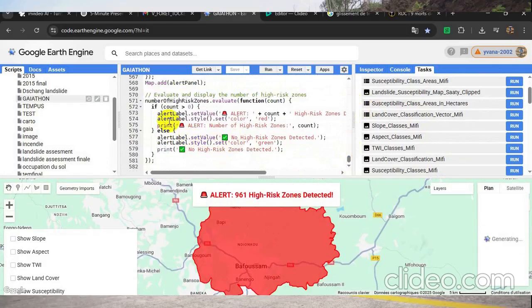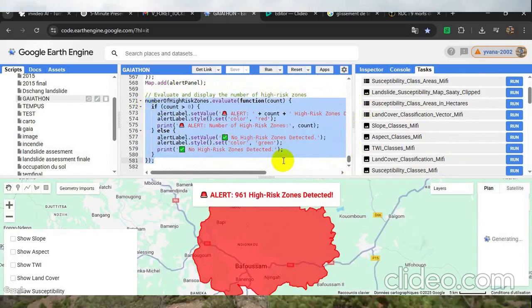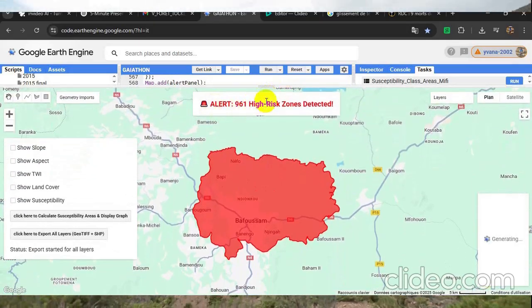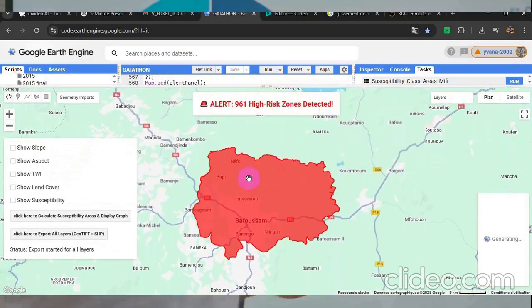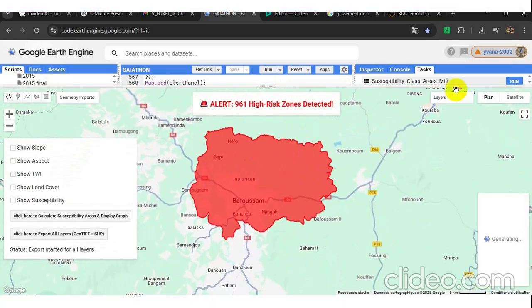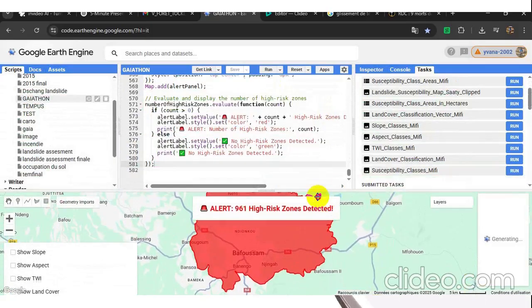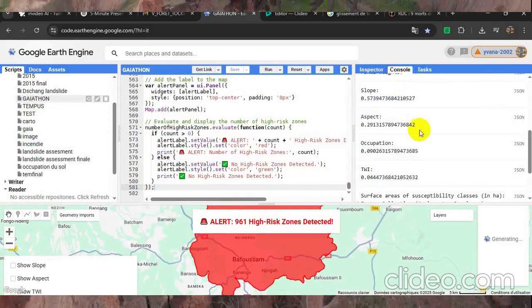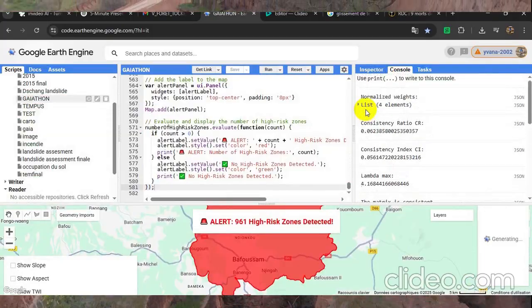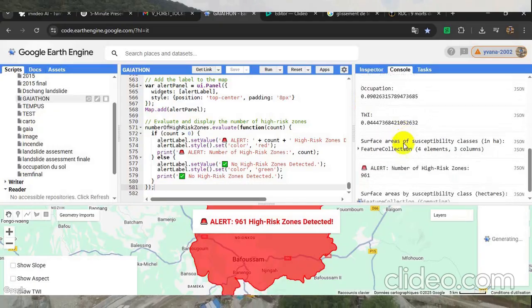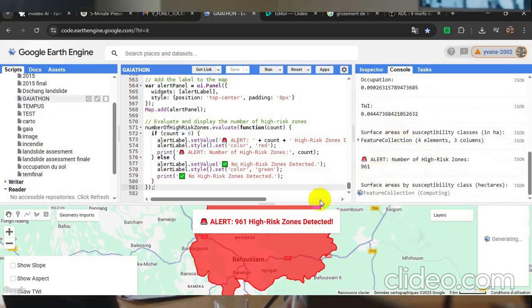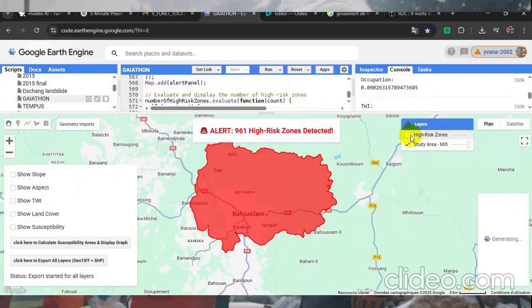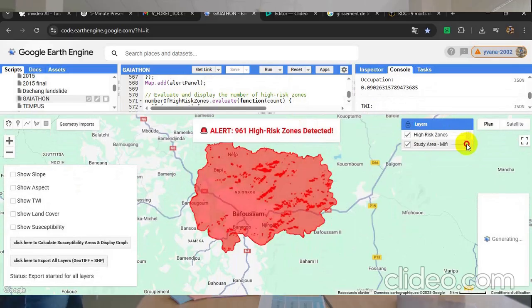The results are robust. I mapped slope, aspect, TWI, and land cover classes across the region. The Saaty matrix achieved a consistency ratio of 0.06, ensuring reliable multi-criteria analysis. The susceptibility map highlights very low to high-risk zones, and the alert system pinpoints where intervention is needed most. This tool is now ready for authorities to use in urban planning, disaster risk reduction, and public outreach.